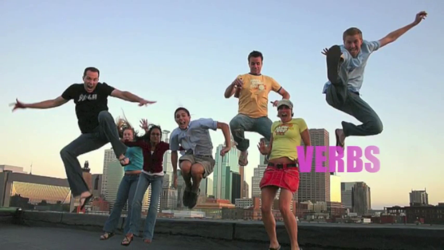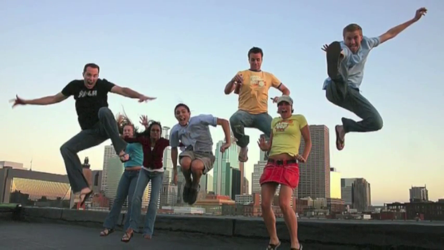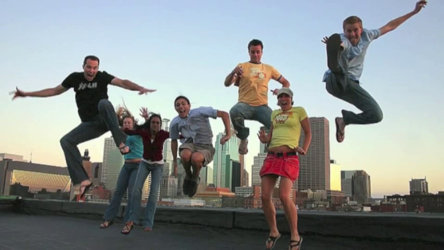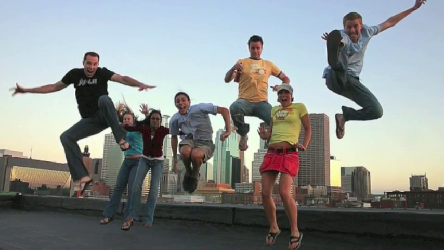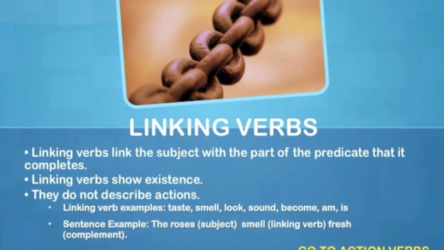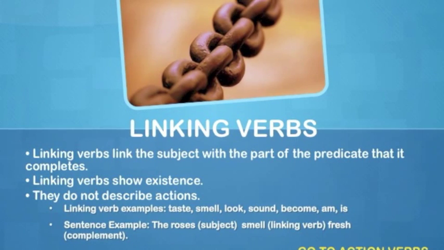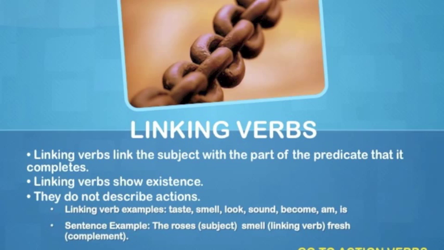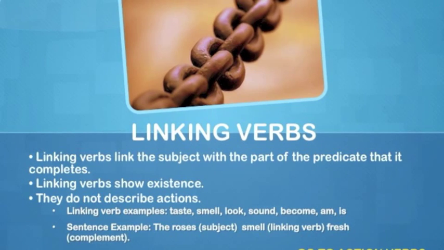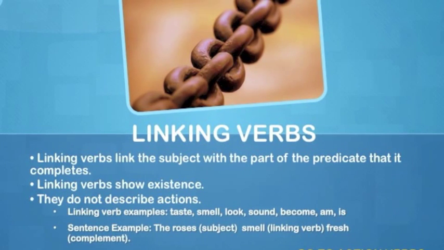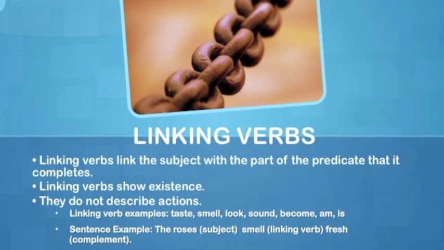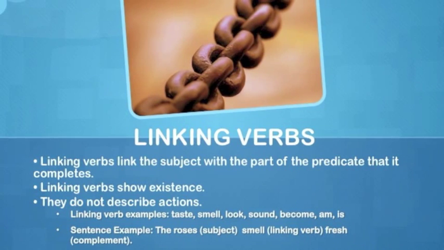Now we are moving on to verbs. Verbs can either express an action or a state of being, and they basically describe what is going on within a sentence. There are two different types of verbs, and we're going to start with the lesser talked about, which are linking verbs. Linking verbs link the subject part of the sentence with the predicate that completes it. Now, I know that seems like a really big concept, but basically, if I had a sentence that said, the roses smell fresh, roses, as we talked about before, are the subject. Fresh is the predicate that completes that, so smell is considered the linking verb.